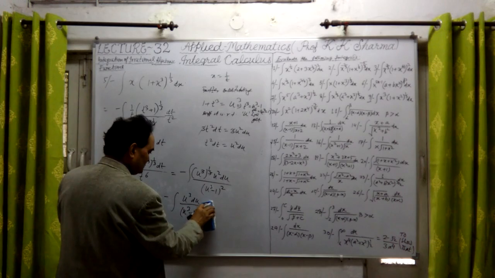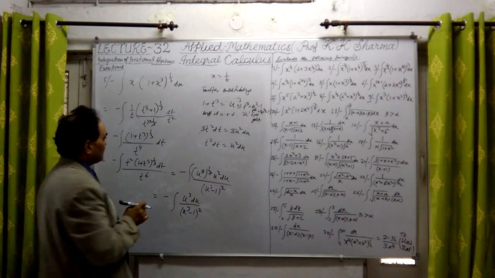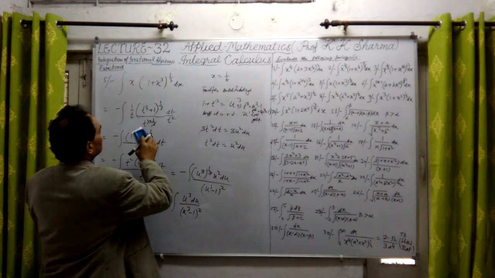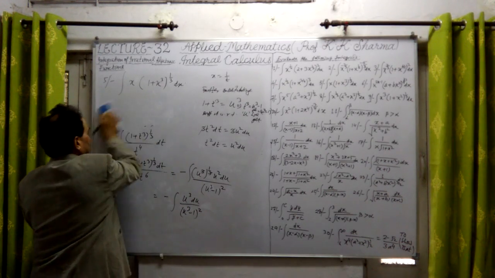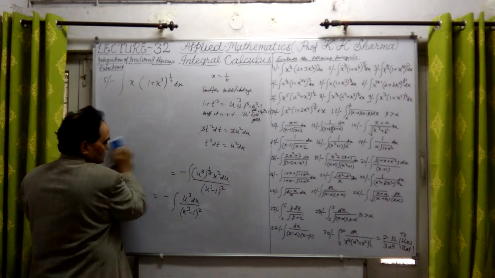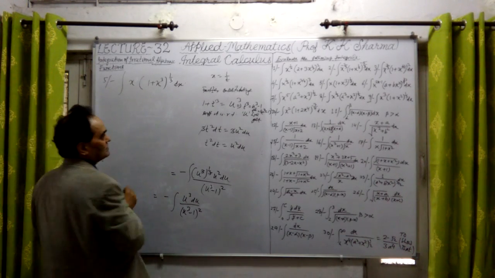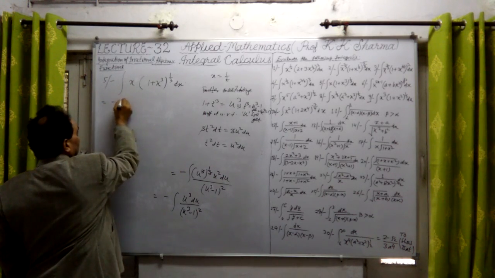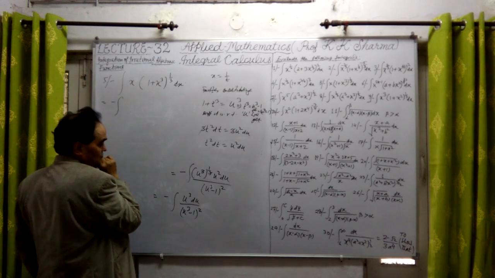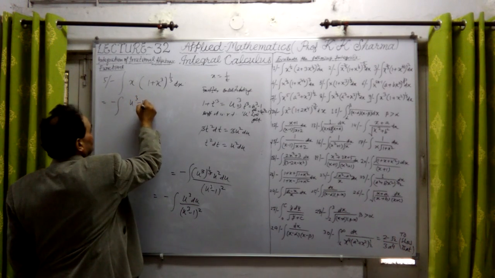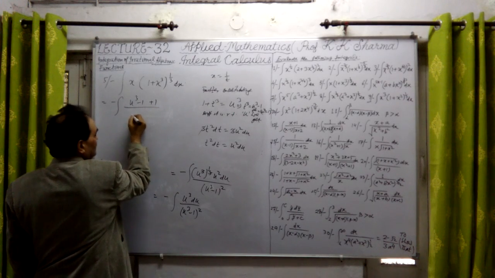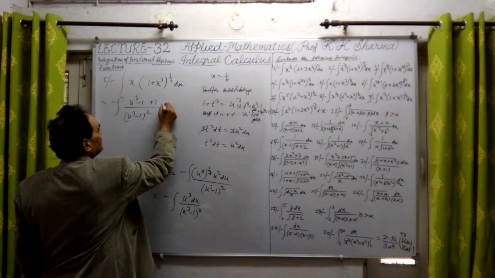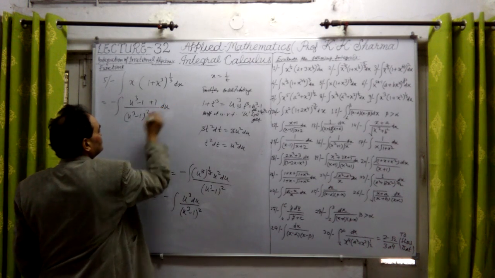I have already written. Okay, so further let me solve it here. It was u cube here, no problem. So let me write it here. What answer comes out to be? Let us check. So this is the second substitution. Again, what do we get? Minus sign. If I add and subtract 1, it will be u cube minus 1 plus 1 upon u cube minus 1 whole square into du.